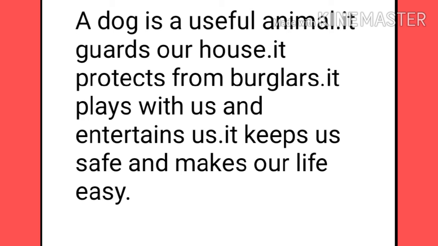Here is another example on paragraph writing. It is about a dog. See here, a dog is a useful animal. It guards our house. It protects from burglars. It plays with us and it entertains us. It keeps us safe and makes our life easy. So see here, in the first sentence of this paragraph they have told it is a useful animal, and in the next sentences they have supported the first sentence with the uses of the dog. So this is how we have to write a paragraph. So children, I think everybody understood how to write a paragraph.